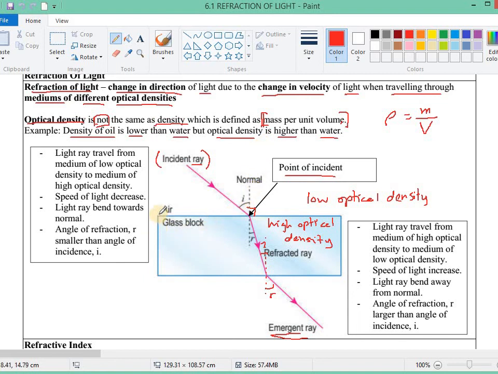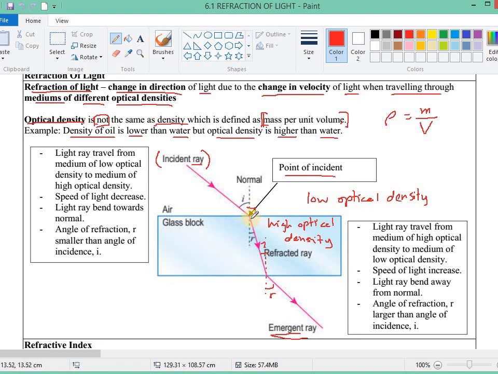So for example here we have a piece of glass block. The incident ray is the light ray going towards a different medium, propagating in one medium and going into a different medium. We call it the incident ray.